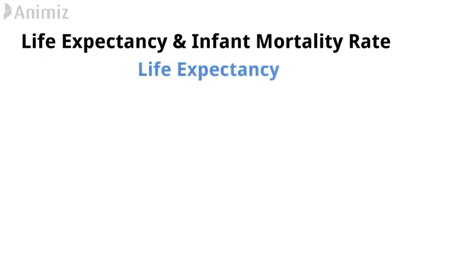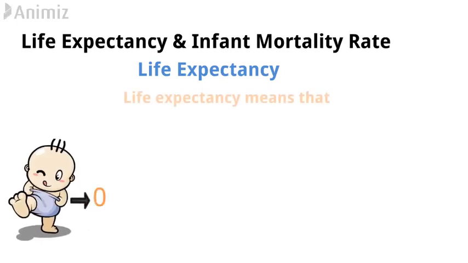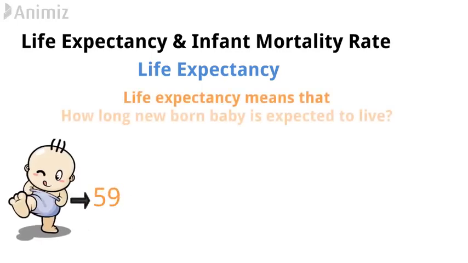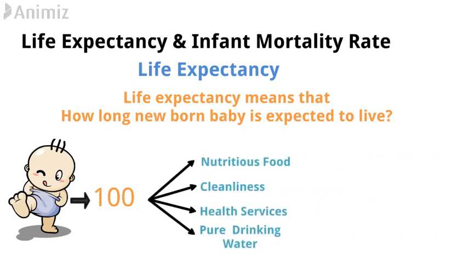Most of you must be aware that life expectancy means how long a newborn baby is expected to live. Means what is his expected life. This indicator shows many aspects such as living standard, education, health. Basically, life expectancy depends on nutritious food, cleanliness, health services, and pure drinking water availability.